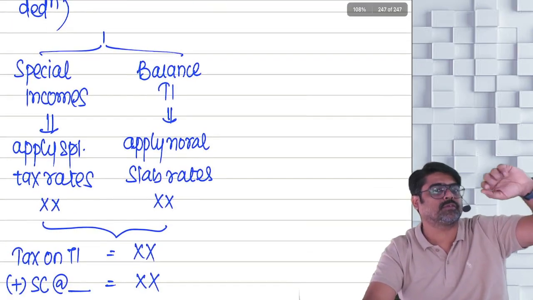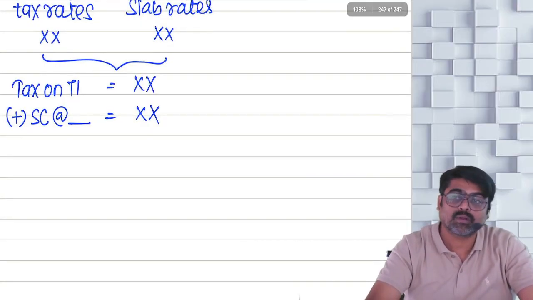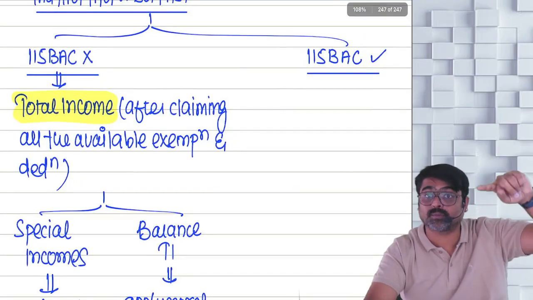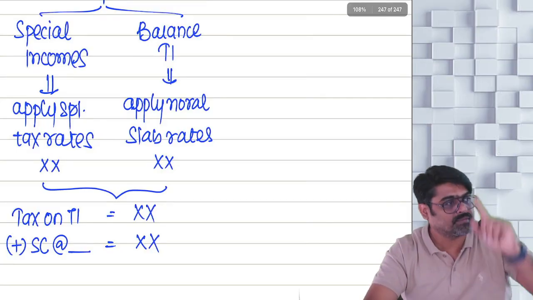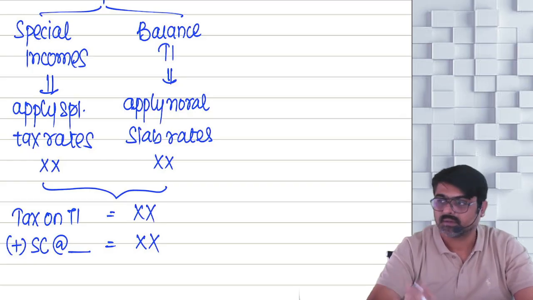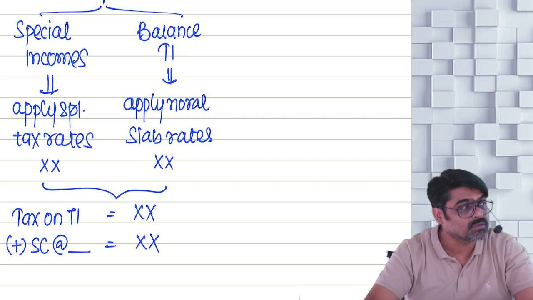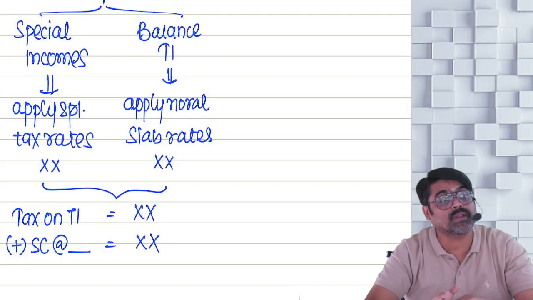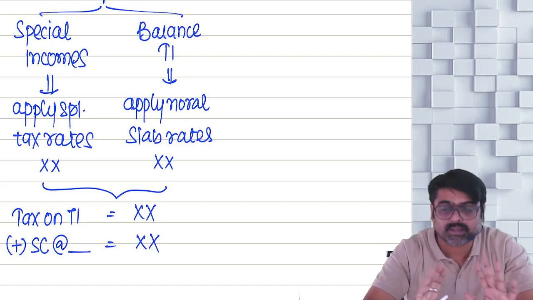If the total income is up to 50 lakhs, no surcharge. But what if the total income is more than 50 lakhs but up to 1 crore? Then surcharge will be at the rate of 10%. What if the total income is more than 1 crore but up to 2 crores? Then it will be 15%. Then what if the total income is more than 2 crores, up to 5 crores? Then 25%. And if the total income is more than 5 crores, then 37%. Understood or not? Pay attention.